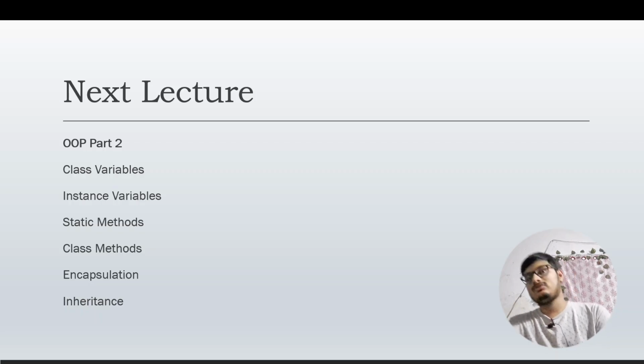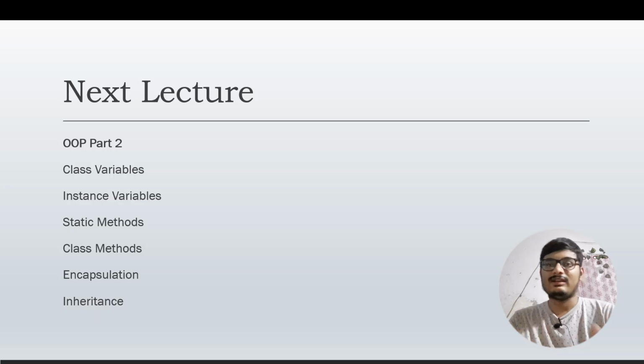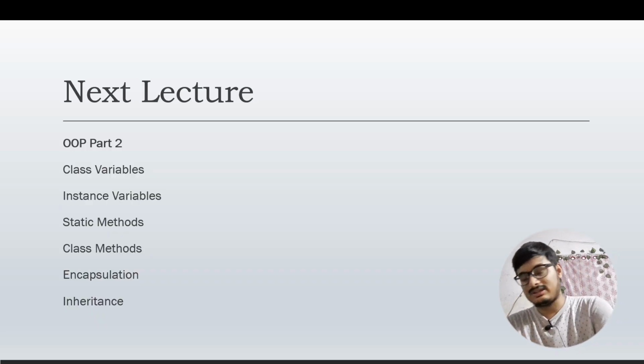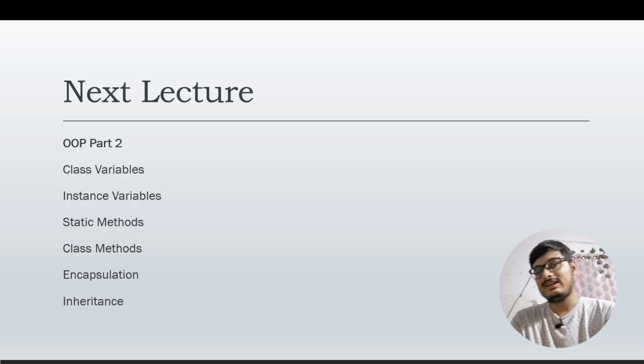In part two of OOP, we'll be learning about class variables. We'll also learn about instance variables, then static methods, class methods, encapsulation and inheritance. These things will be discussed in the next lecture.